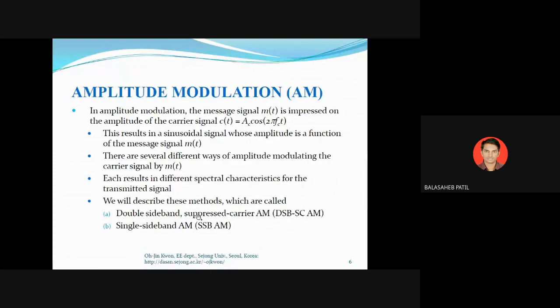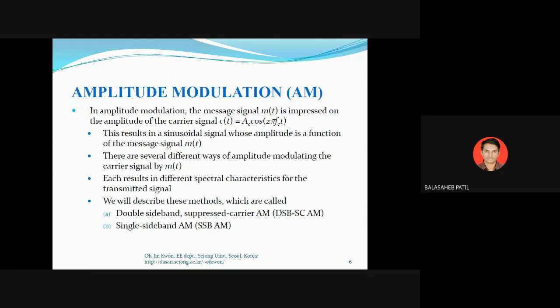Suppressed carrier, we will suppress the carrier. Why? There is no information present in the carrier, that's why we can suppress it.